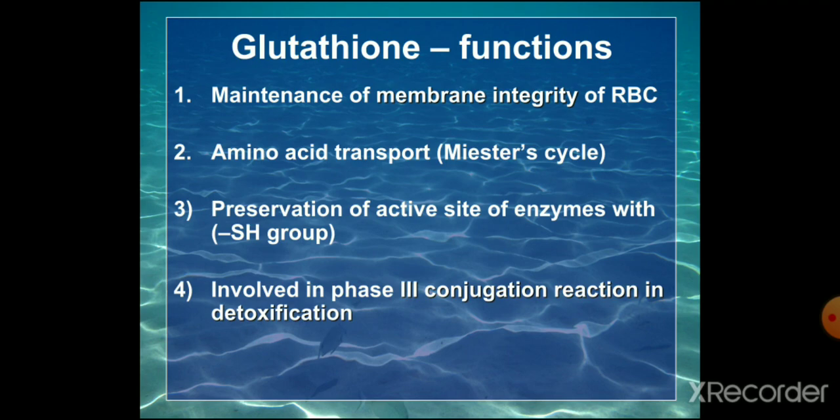Then they are involved in the phase 3 conjugation reaction in detoxification. So glutathione is again used for the conjugation in detoxification reactions. Then glutathione is acting as a coenzyme. It has got a coenzyme role.